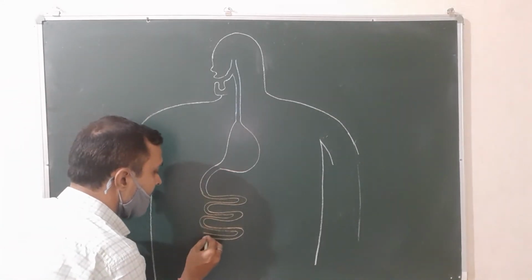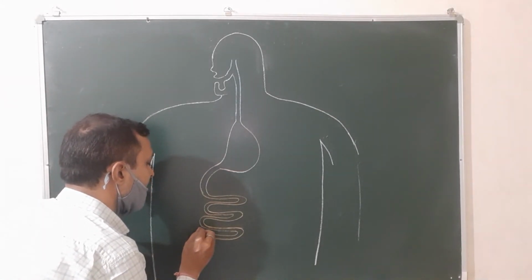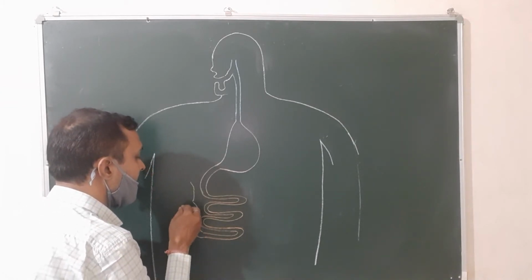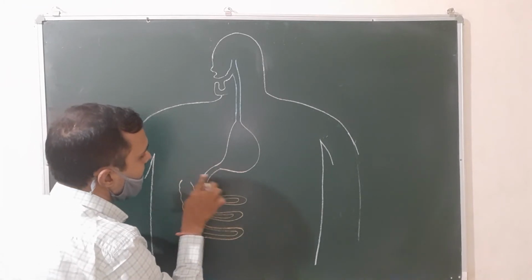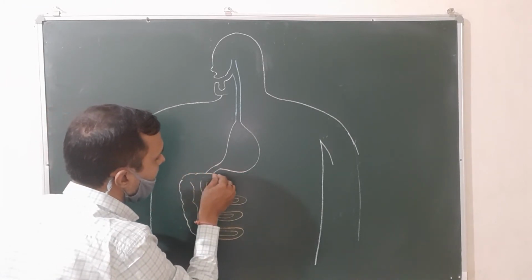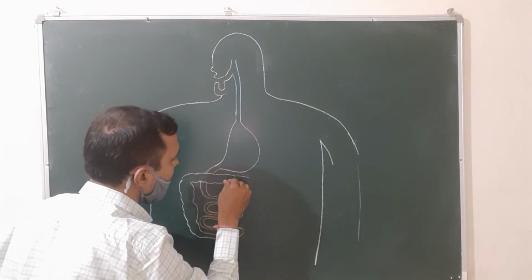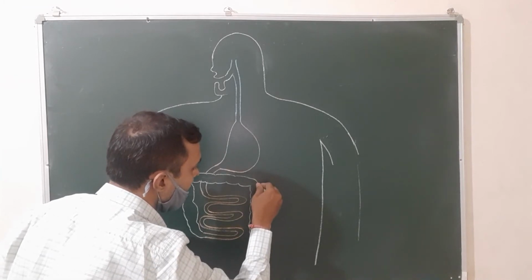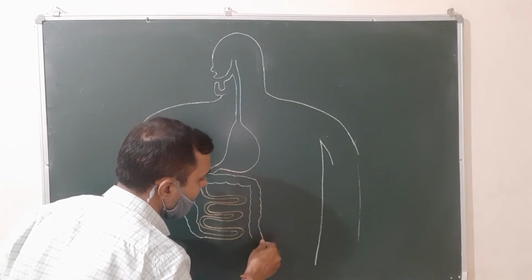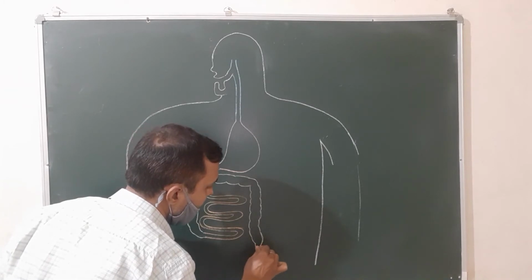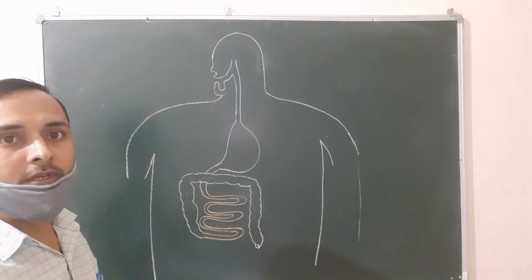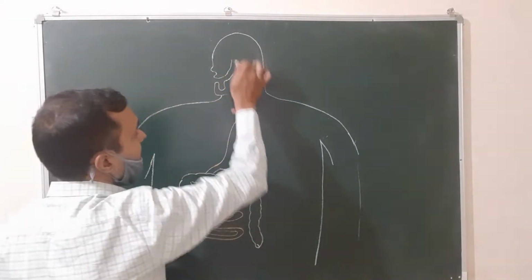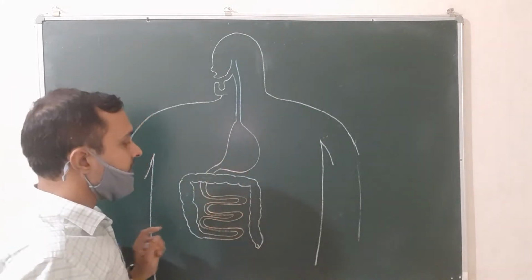Then we will start to draw the large intestine. Draw the large intestine like this, and finally we will move down again to make the last part of the large intestine like this, and this is the anus. So first of all we have to draw the outline diagram. First of all we will make the head and then the outline diagram, then you can easily label.